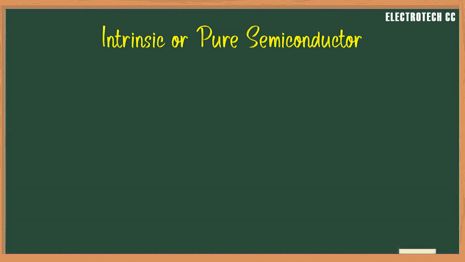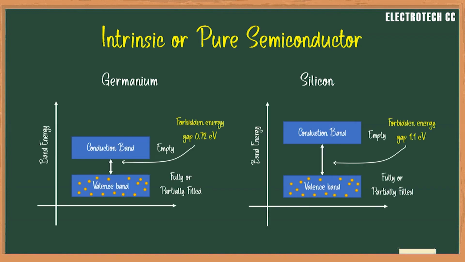First one is the pure or intrinsic semiconductor. As the name suggests, it is the purest form of semiconductor, which means there is no impurity in this type of semiconductor. For example, pure silicon or germanium, which have forbidden energy gaps of 1.1 electron volt and 0.72 electron volt respectively. The energy gap is so small that even at ordinary room temperature, there are many electrons which possess sufficient energy to jump across the small energy gap from the valence band to the conduction band.